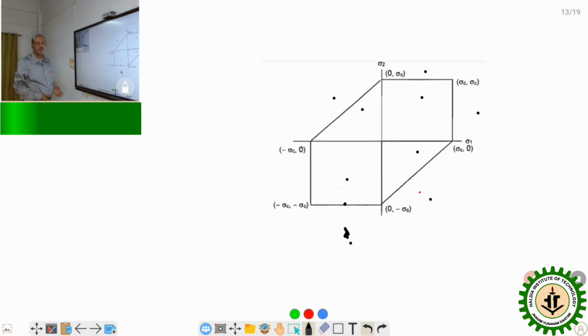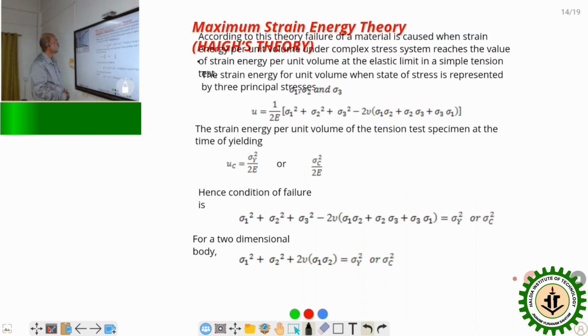This theory is for brittle and ductile bodies, and is the most widely used theory because of the simplicity of the equations for calculation. Now the next theory is the maximum strain energy theory.